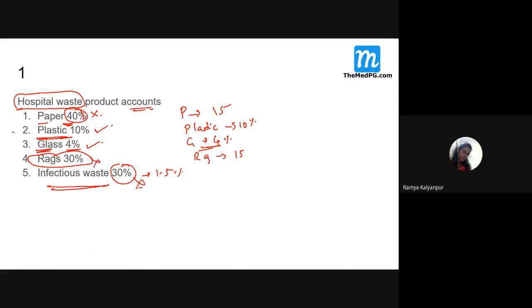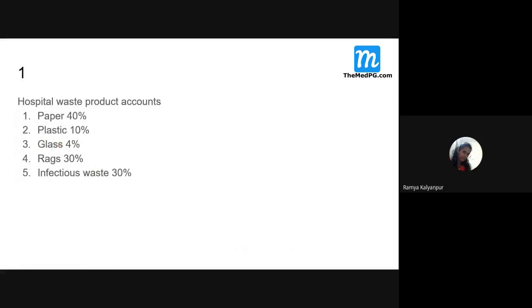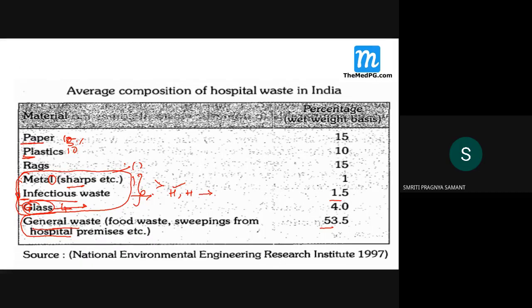Now which are the correct options in this? Plastic waste and glass. Are you all clear? I told you because you need to know the composition of the general hospital waste. So the right option is plastic waste and glass. Infectious waste is always 1.5%. Remember this. Next. See, already it is mentioned over here.